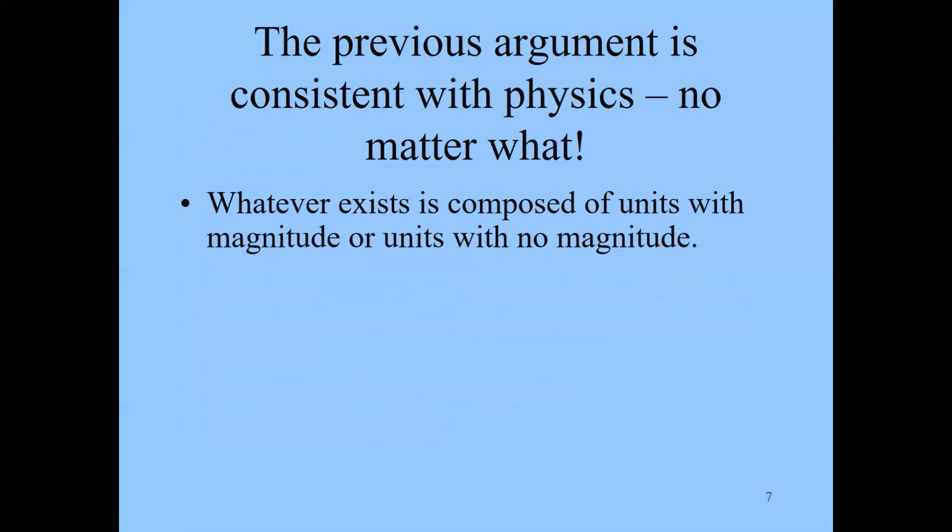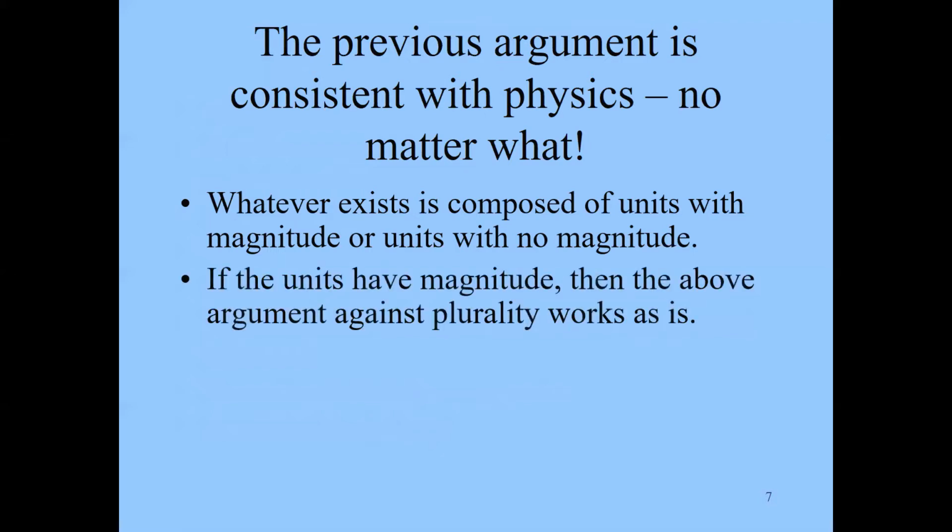Either these things, the parts, have units of magnitude, or maybe it exists with units with no magnitude whatsoever. But if the components, the parts, have units that have magnitude, then the above argument works, right? As is. The argument against plurality, that was the assumption, so it works as it is.